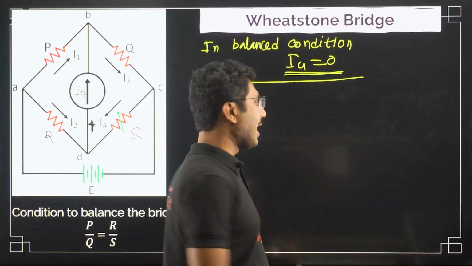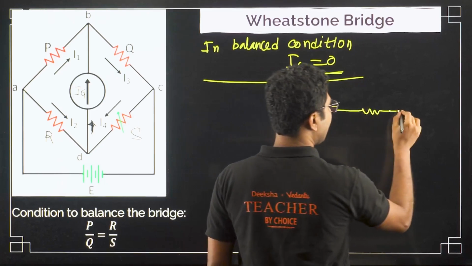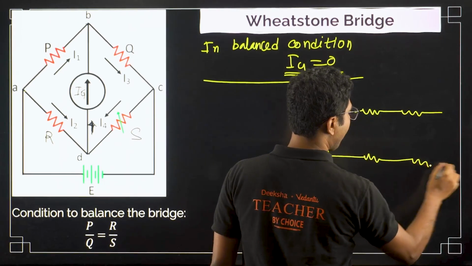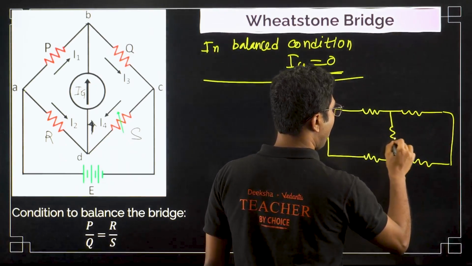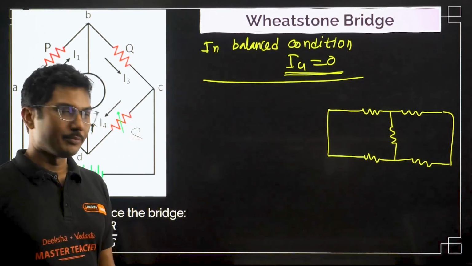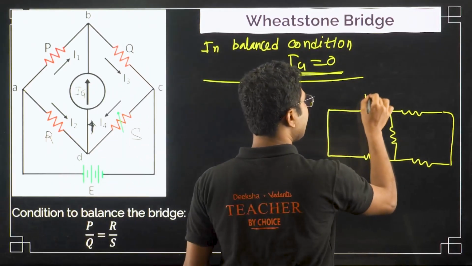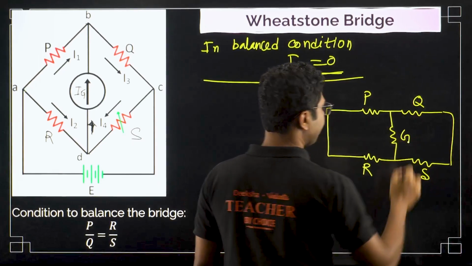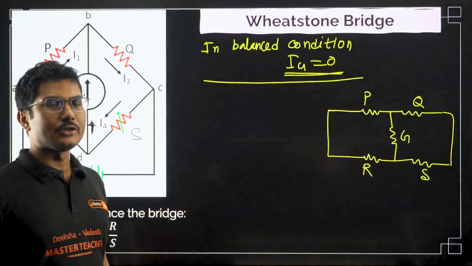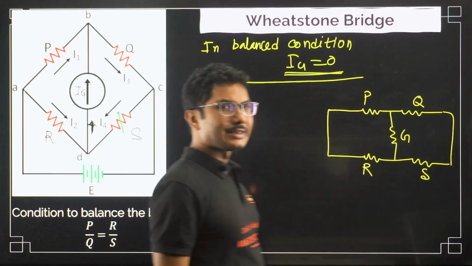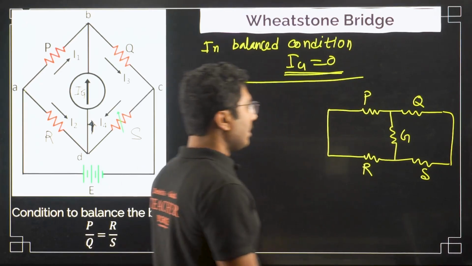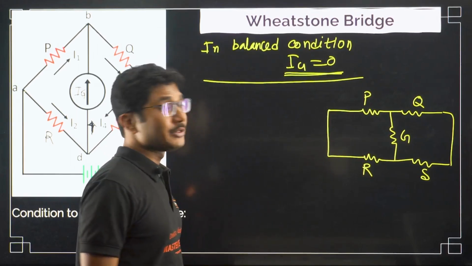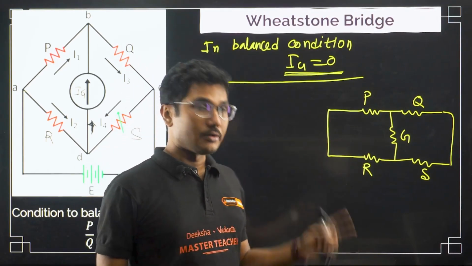Now the first circuit that I have drawn, if you remember, is basically a Wheatstone bridge. So this is P, this is Q, this is R, this is S, and this is G. None of the resistances are equal to 0, right? When you solve Wheatstone bridge related problems, there is one more drawing I will show you later on.